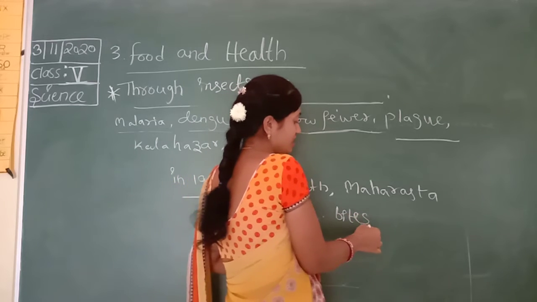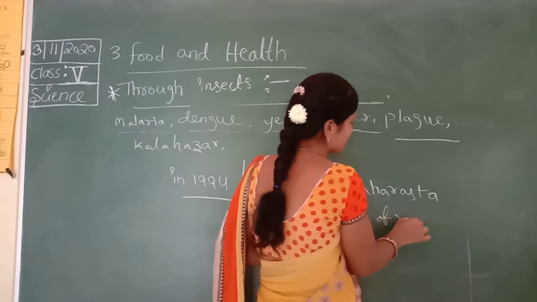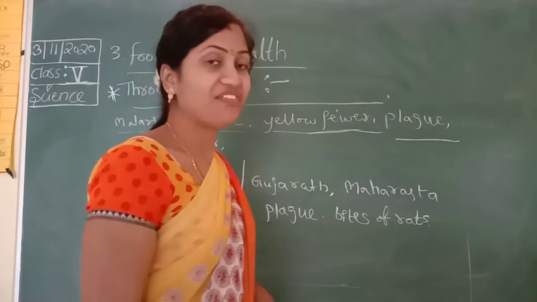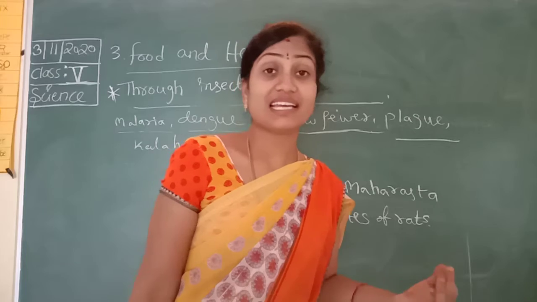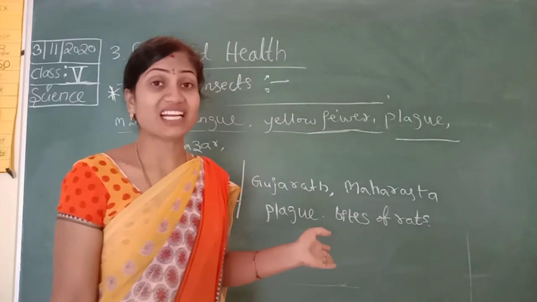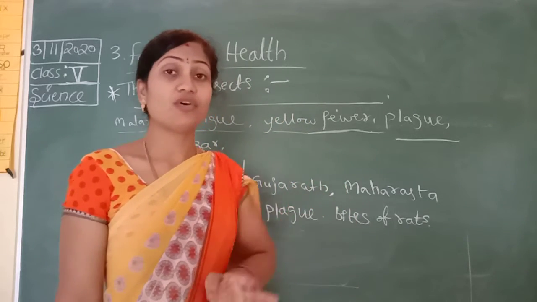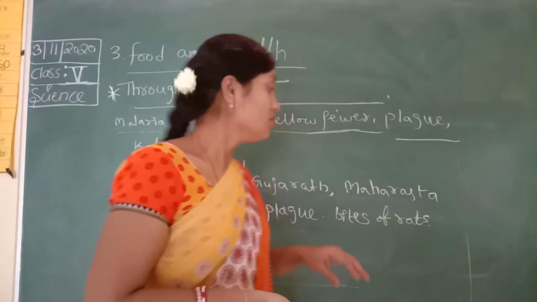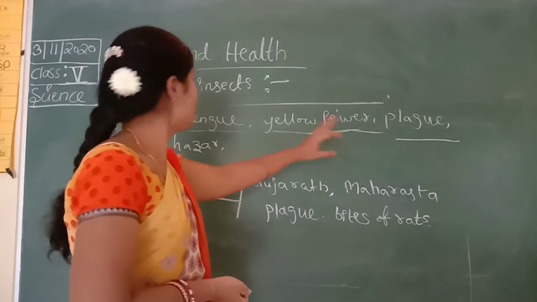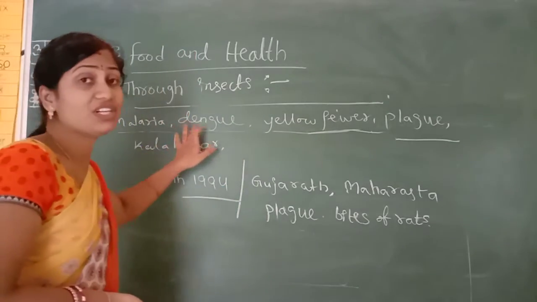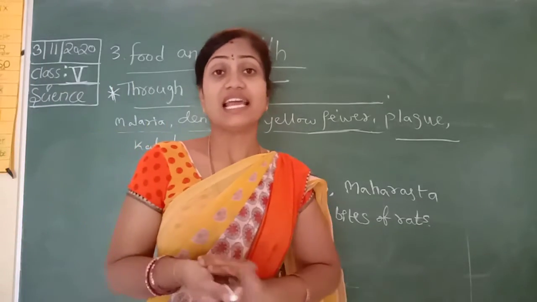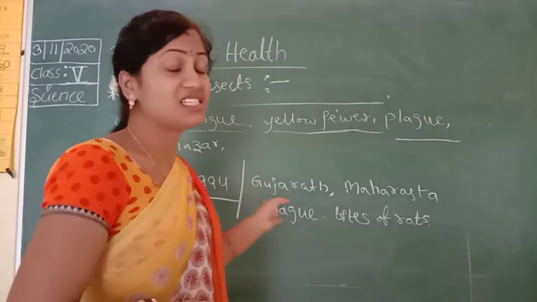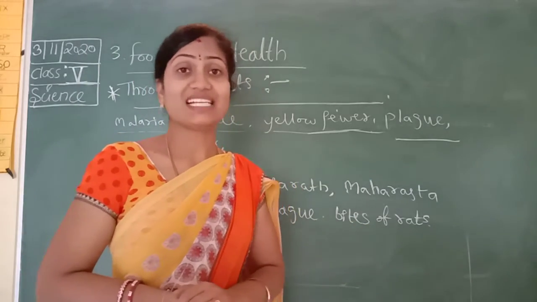Rats feed, so they can easily spread this plague disease, as in 1994. It is a very dangerous disease. Dengue disease also spread in these areas, and it is also very dangerous. So these diseases are caused by flies.